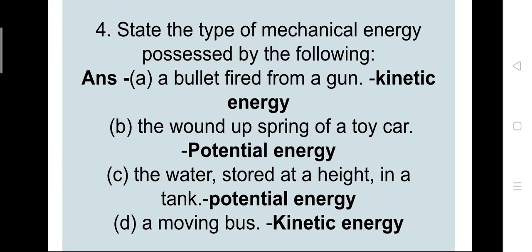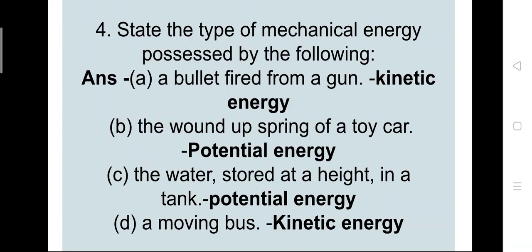The first is a bullet fired from a gun. If a bullet is fired, that means it is in moving condition. At that time it contains kinetic energy. The wound up spring of a toy car. In a toy car, if there is a wound up spring, it is in static position, that means it stores potential energy.